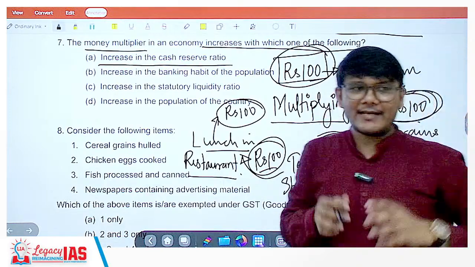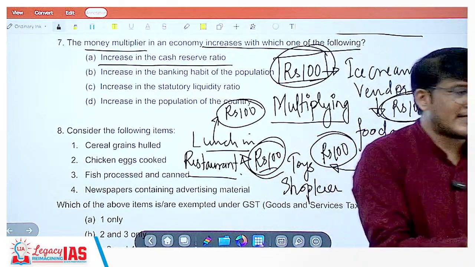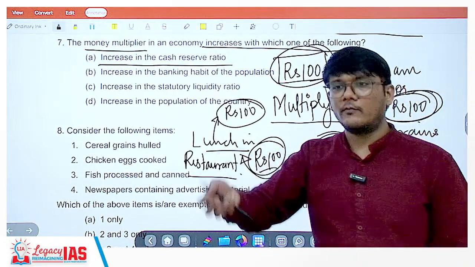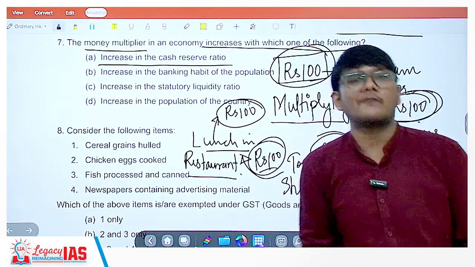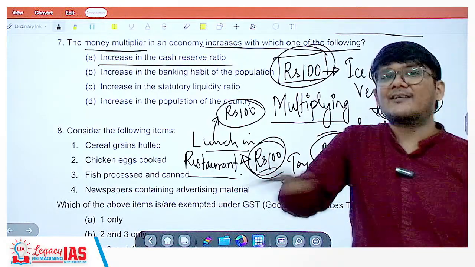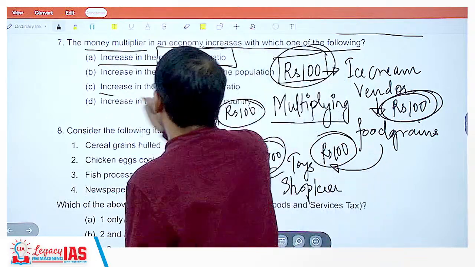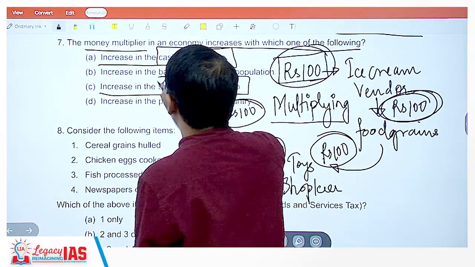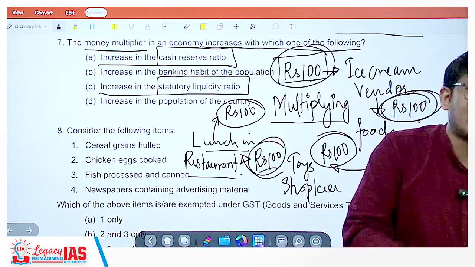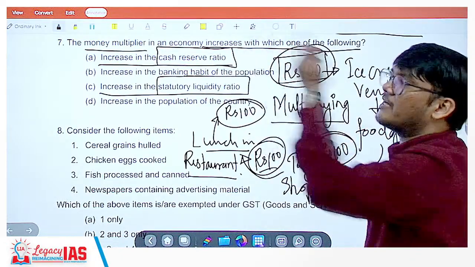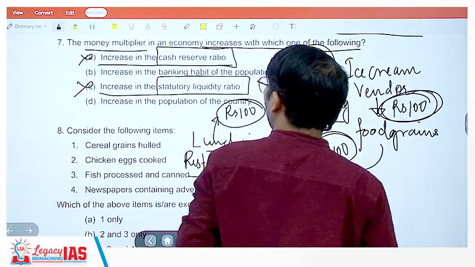Because see, if the bank has 100 rupees, the bank cannot loan out all 100, because a lot of money is demand deposit. Tomorrow people may come in and ask for money from their salary account, from their savings account, from their current account. Then what will we do? So some amount needs to be kept aside. Cash reserve ratio is one such amount. The other such amount is the statutory liquidity ratio. It is also an amount which needs to be kept aside. So since these are the amounts that need to be kept aside, this will not lead to an increase in the money multiplier effect. So this is wrong. This is also wrong.